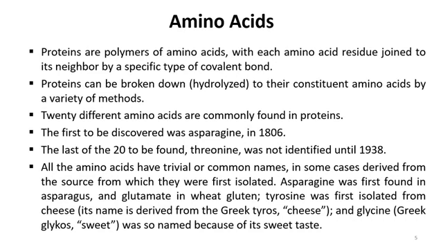And you have to remember that there are a total of 20 different amino acids that are commonly found in proteins, but you can't just limit amino acids to these 20 types. The first one discovered was what we know as asparagine in 1806, and the last of the 20 to be found was threonine, which was not identified until 1938.